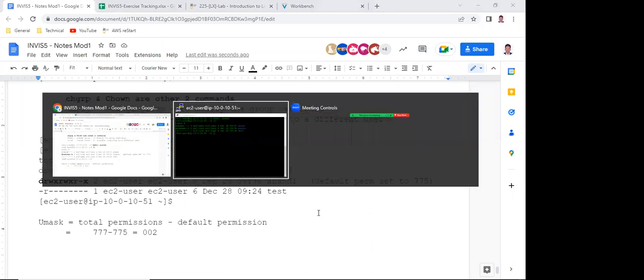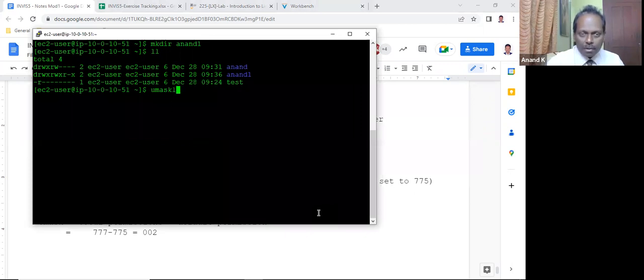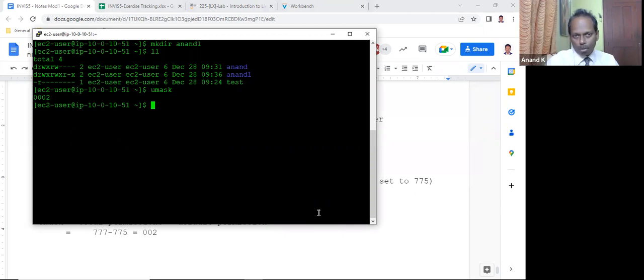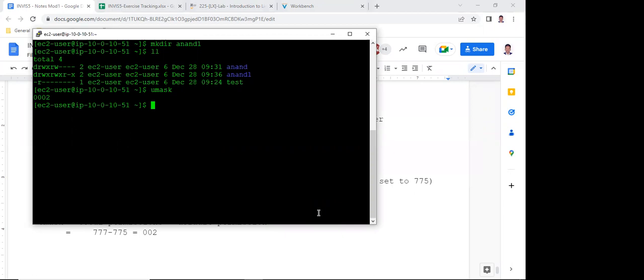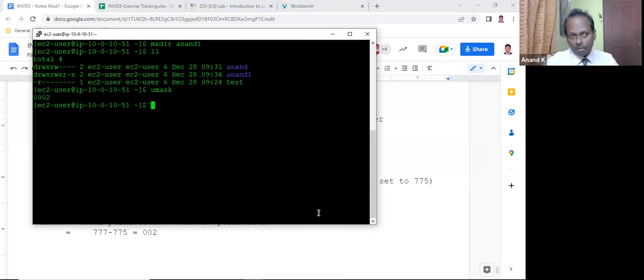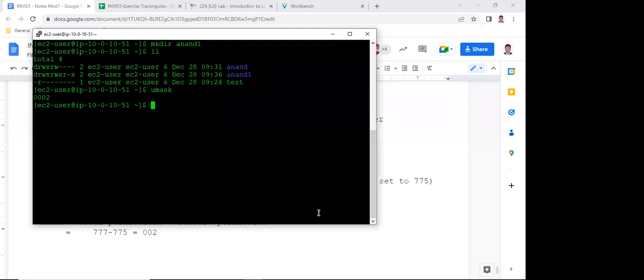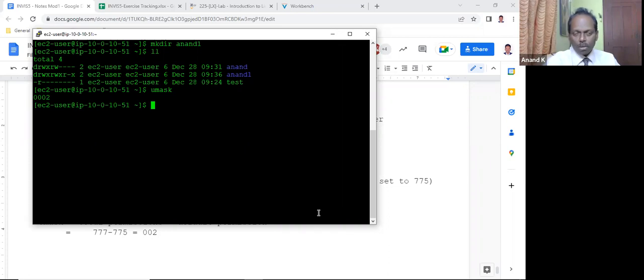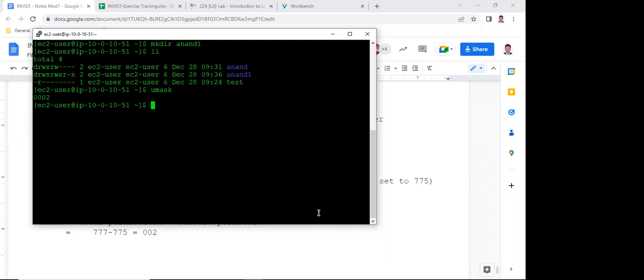So you can ask that. If you say umask, it will tell you this is the value. Sir, whenever we create the next folder, it will give permission 775. I'm going to teach that now. If I change the umask value, will the default directory permission change? Yes or no? It will change, sir.